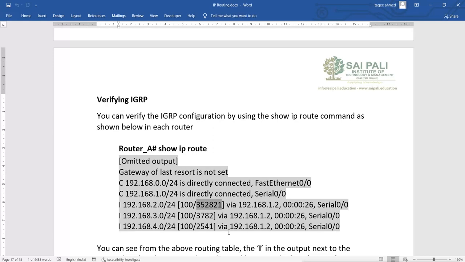So it is saying this is the metric for this route, and I can reach this network via this first hop, or I can exit from this interface to go to this network. Also the route was learned 26 seconds ago, so the timer will go up to 90 seconds, and after 90 seconds it will send the updates, and again the timer will start from 0.